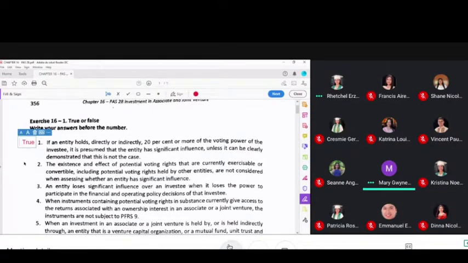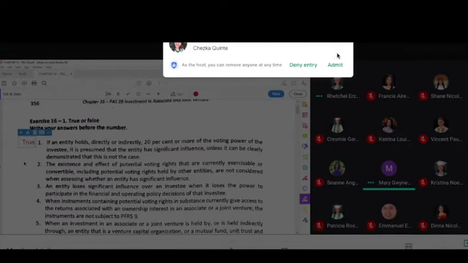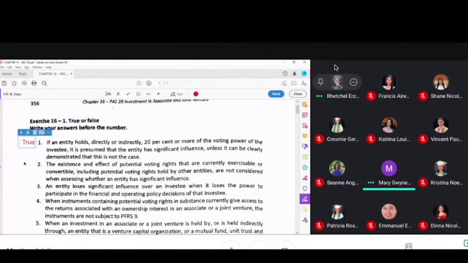It's possible, class, especially for those who are engaged in stock trading, that you own 1% or even less than 1% of the shares of a corporation. So you are an investor, but you do not have any participation in the management of the business, in the policy making of the business. But if the extent of your investment reaches the point in which you will now be involved in the policy making, then you will now treat that investee corporation as your associate. And such investment will have to be accounted for differently.